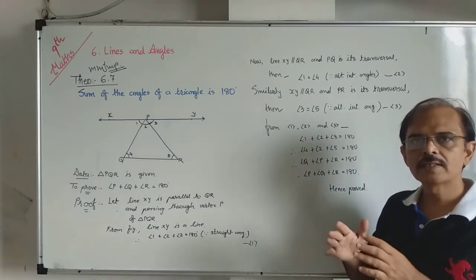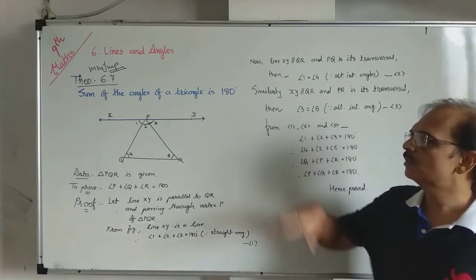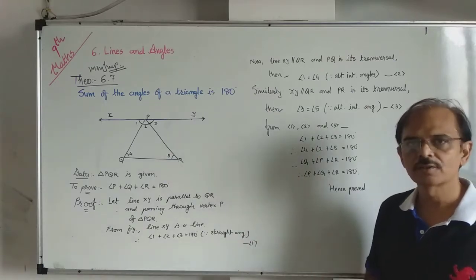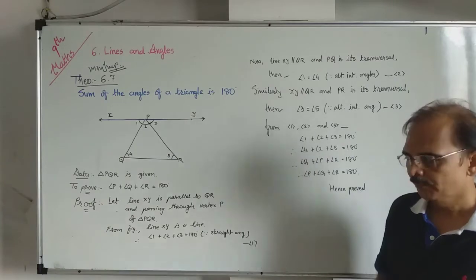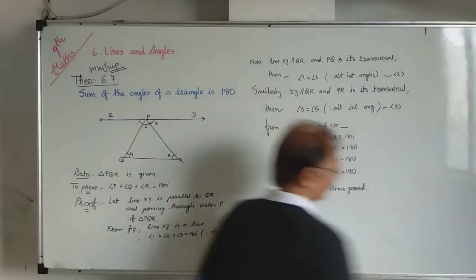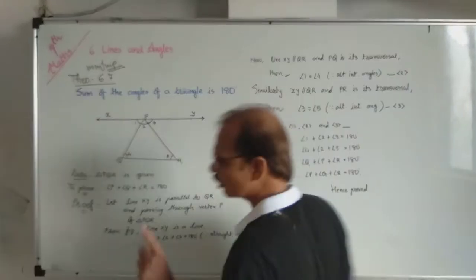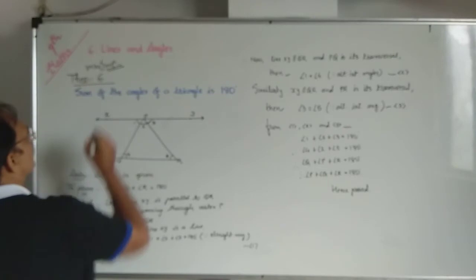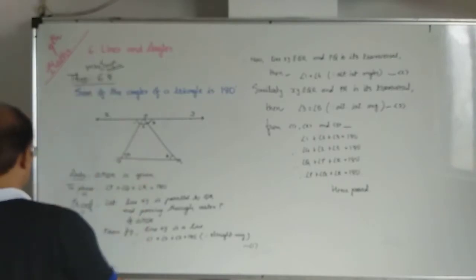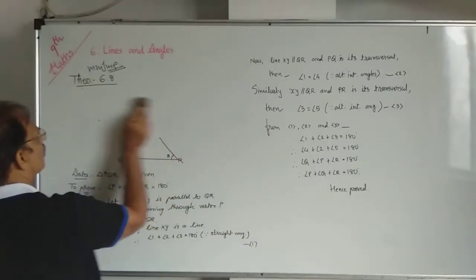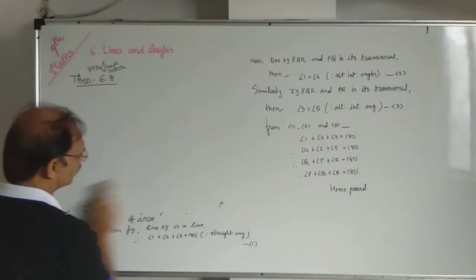Now theorem number 6.8. We do not have to prove it, so don't worry. See the concept of exterior angle.